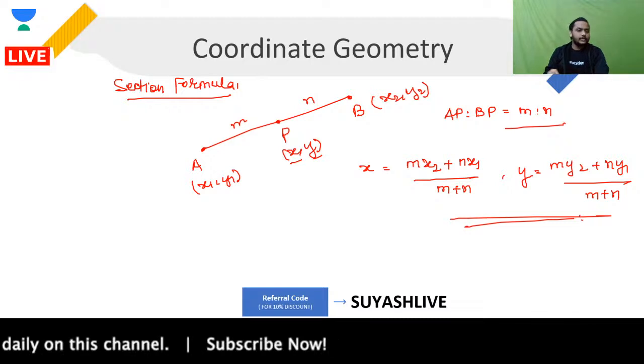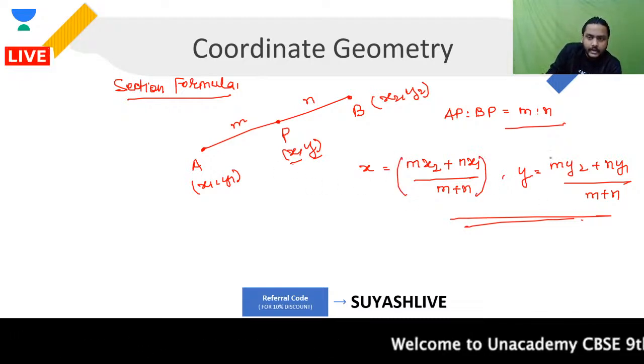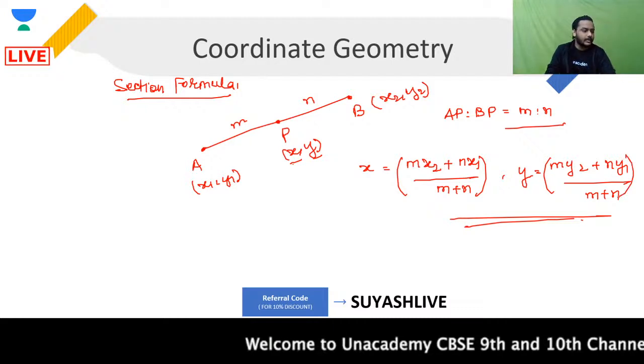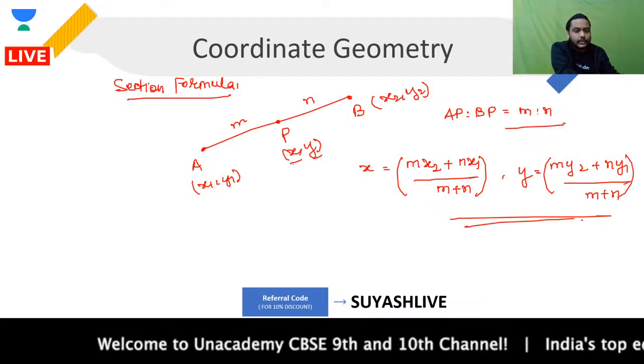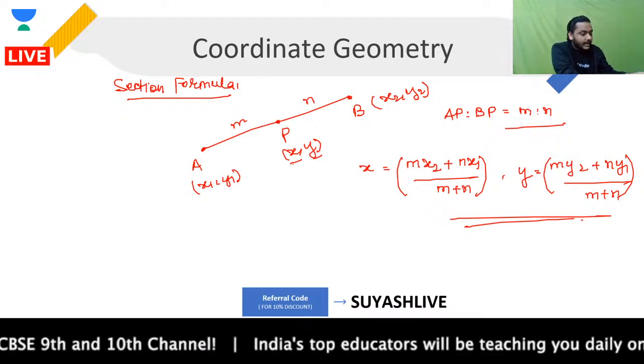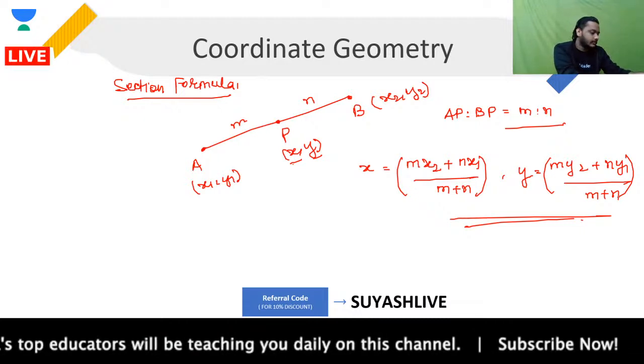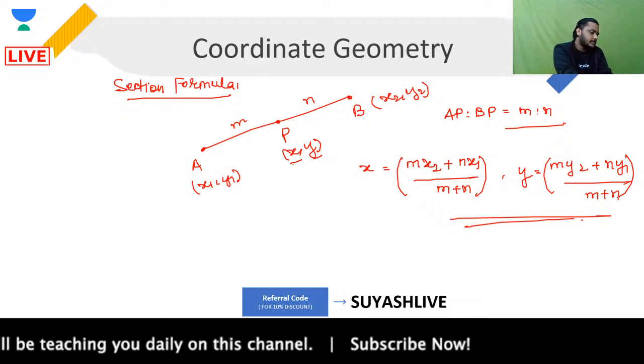Everyone clear with this or not, guys? So if you are talking about the coordinates x and y, this is how they will be defined. This is how you can find the coordinates of your point P, which is dividing the line in the ratio m is to n. Now we do some questions based on this.